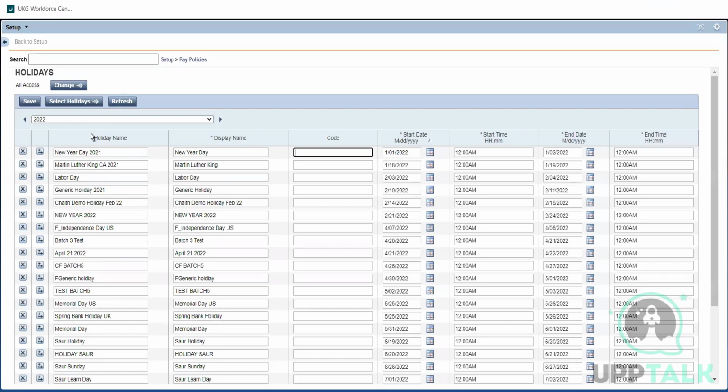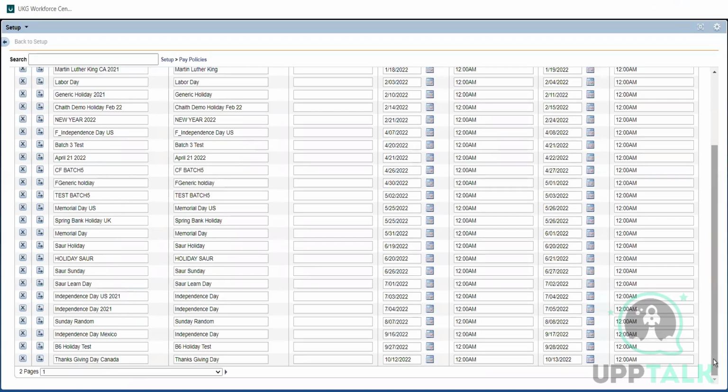How we are creating them is simple. We give a name to it, a display name, and the date. For example, New Year is the 1st of January, 12 a.m. to 12 a.m. That's it. And then when is Labor Day? When is Memorial Day? This chart will be given as an Excel from the company, and we need to create it here. That's it.